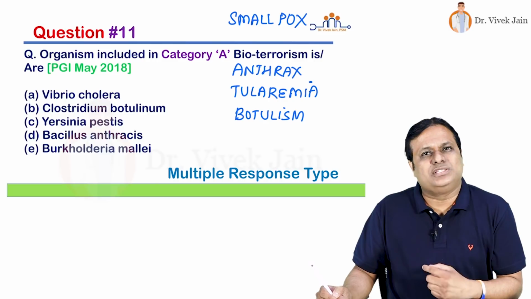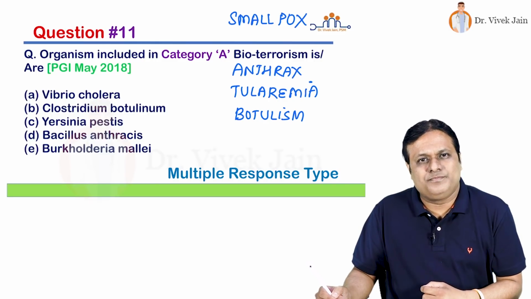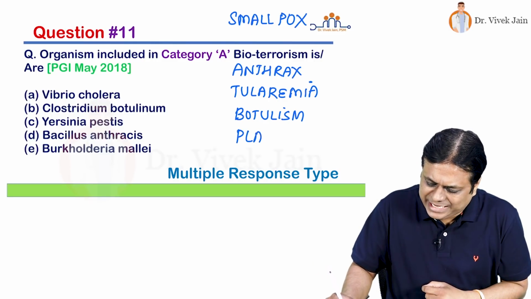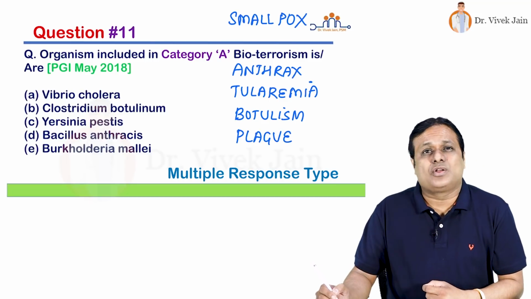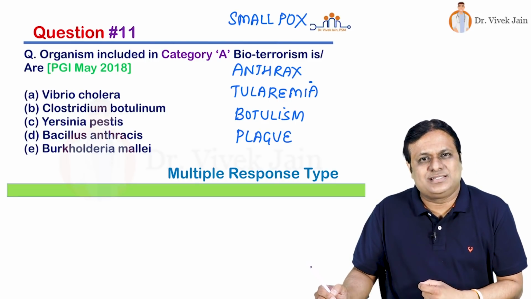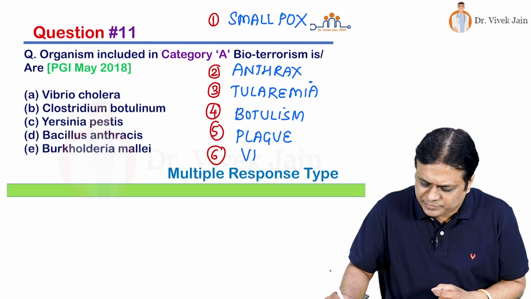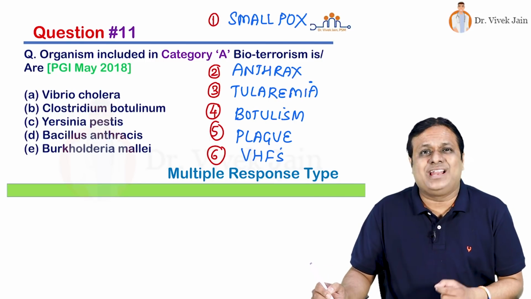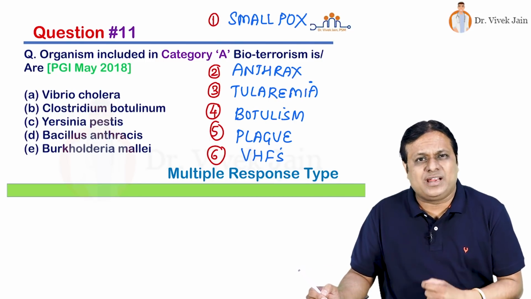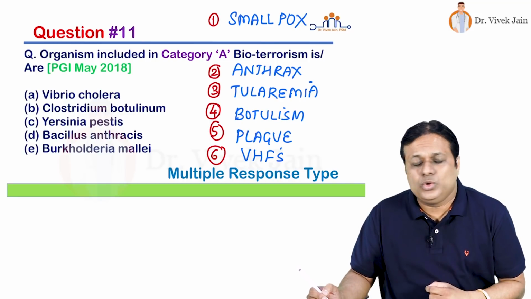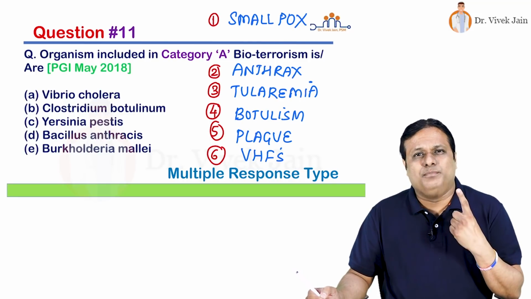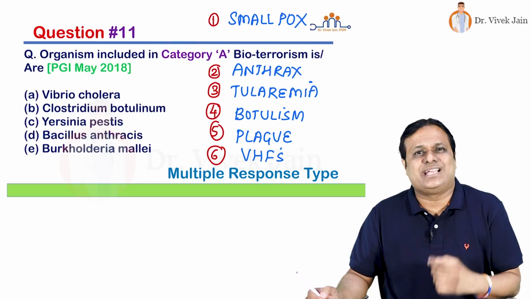Botulism disease, causative agent Clostridium botulinum. Fifth is plague, causative agent Yersinia pestis. And sixth is viral hemorrhagic fevers. Which viral hemorrhagic fevers? Can I say dengue? No. It includes Ebola, Marburg, Lassa type of fever.